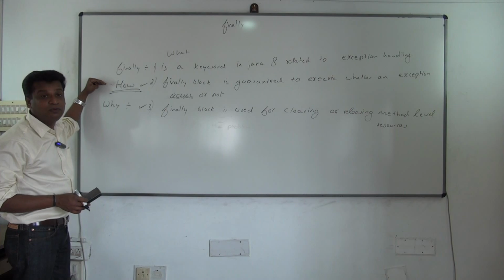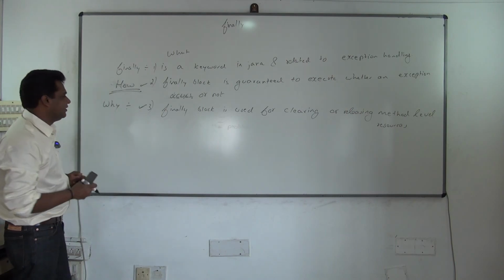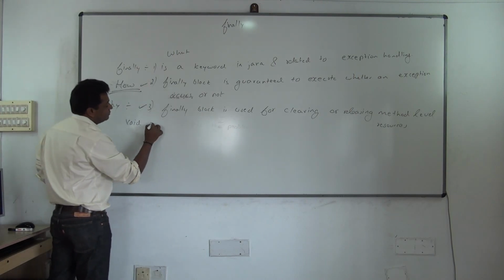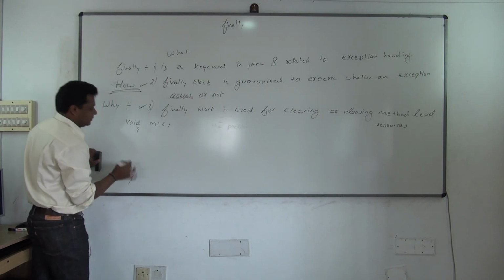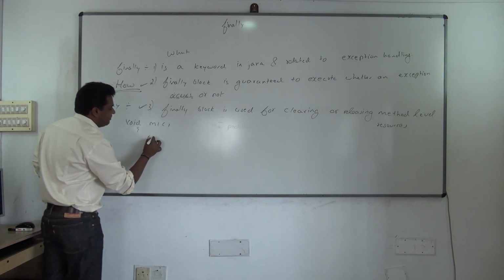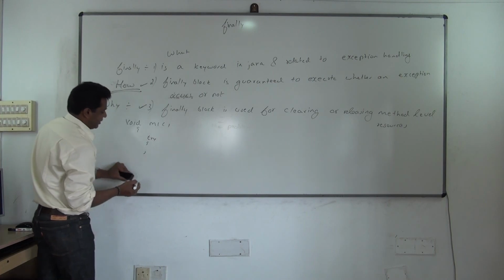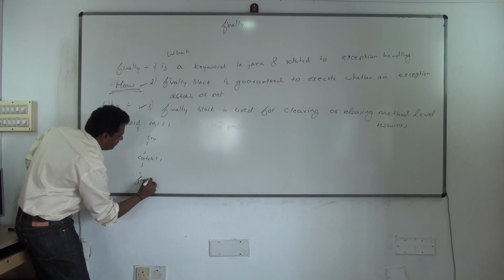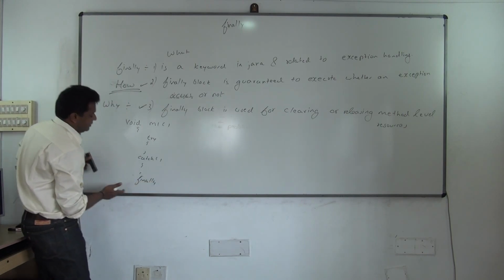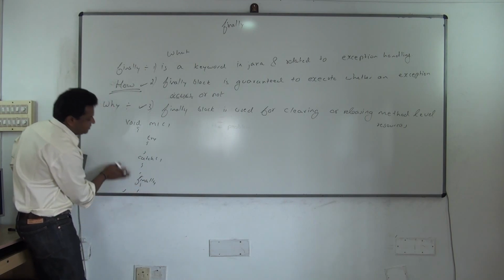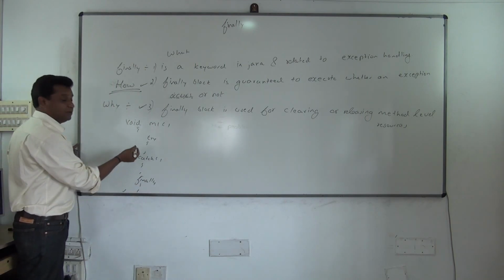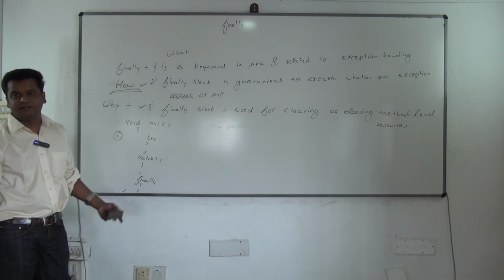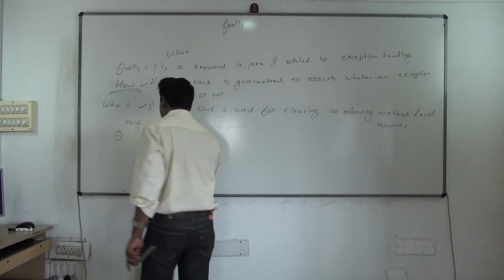Okay, we'll go with how now. How to use finally? Understood? So as you know now, you are going to have a method, void M1. Inside the method, this is one option: try, catch, and finally you'll use. This is one combination of try, catch, finally. You'll use all the 3 keywords together generally. Okay, this is one option. First I'll cover this.